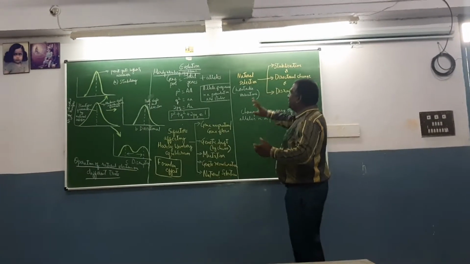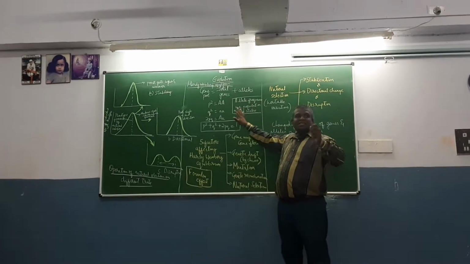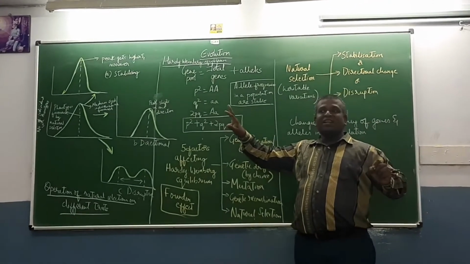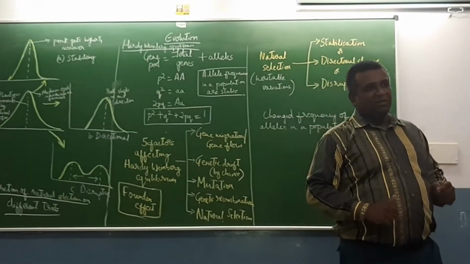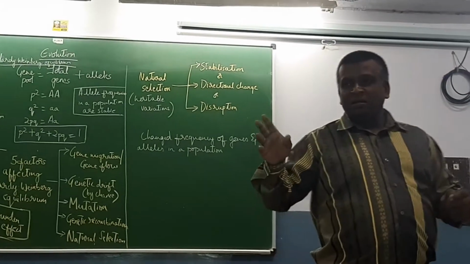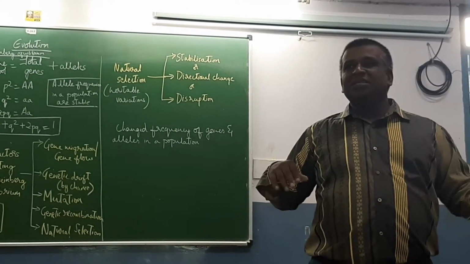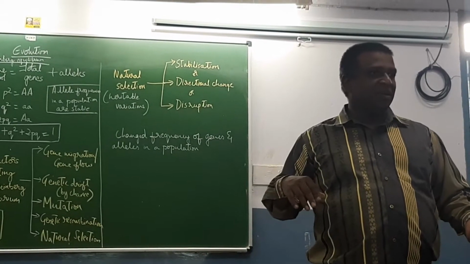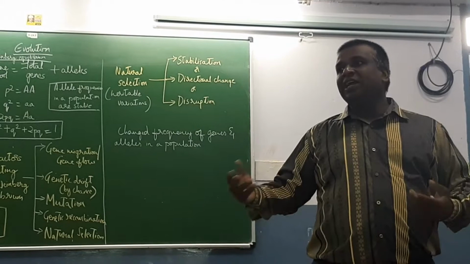Now the entire Hardy-Weinberg equilibrium, that is, allele frequencies in a given population being constant from generation to generation, was given in an algebraic equation. You know that genotypes can be homozygous or heterozygous, isn't it? It can be homozygous dominant, homozygous recessive, and heterozygous.